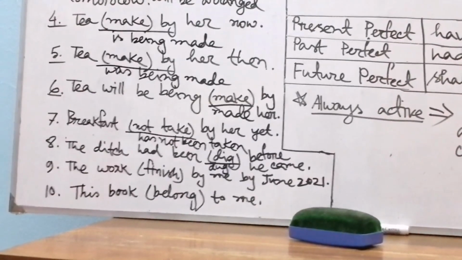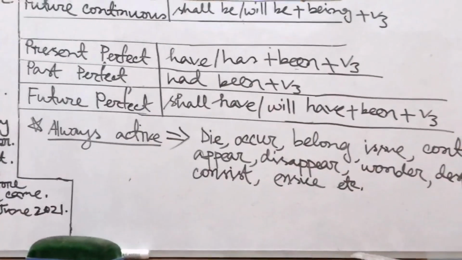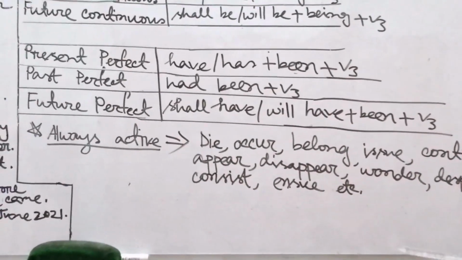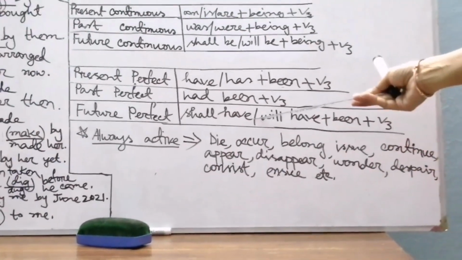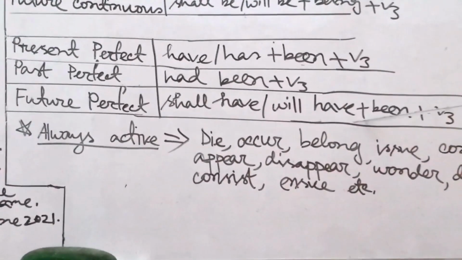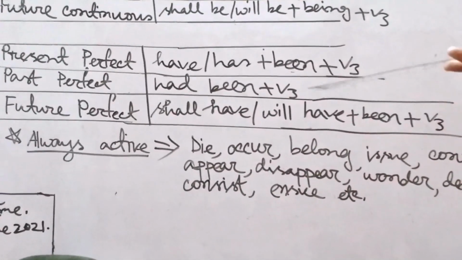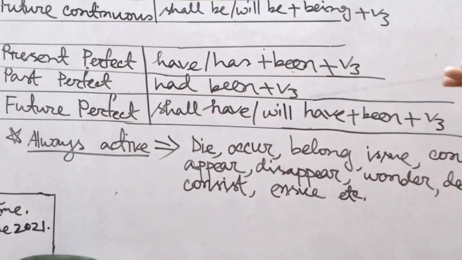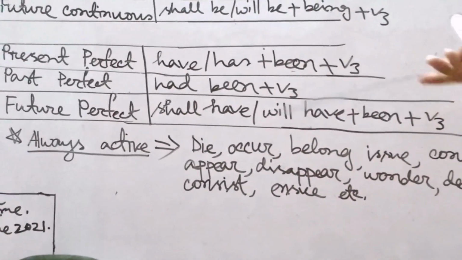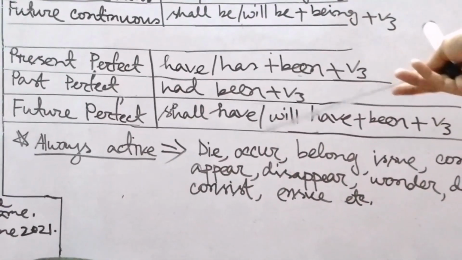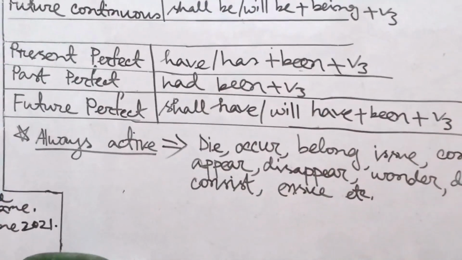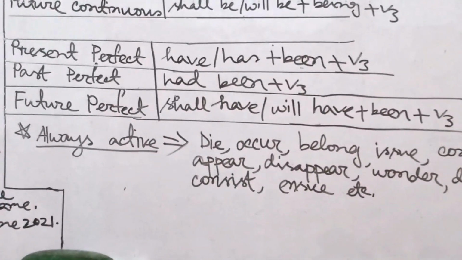Okay, now look at the board please. Now we learn the passive structure of future perfect tense, that is shall have been or will have been, but we'll always use will have been. Okay, future perfect, that is object will be subject, then we'll use will have been plus V3, that is the past participle form of the main verb.